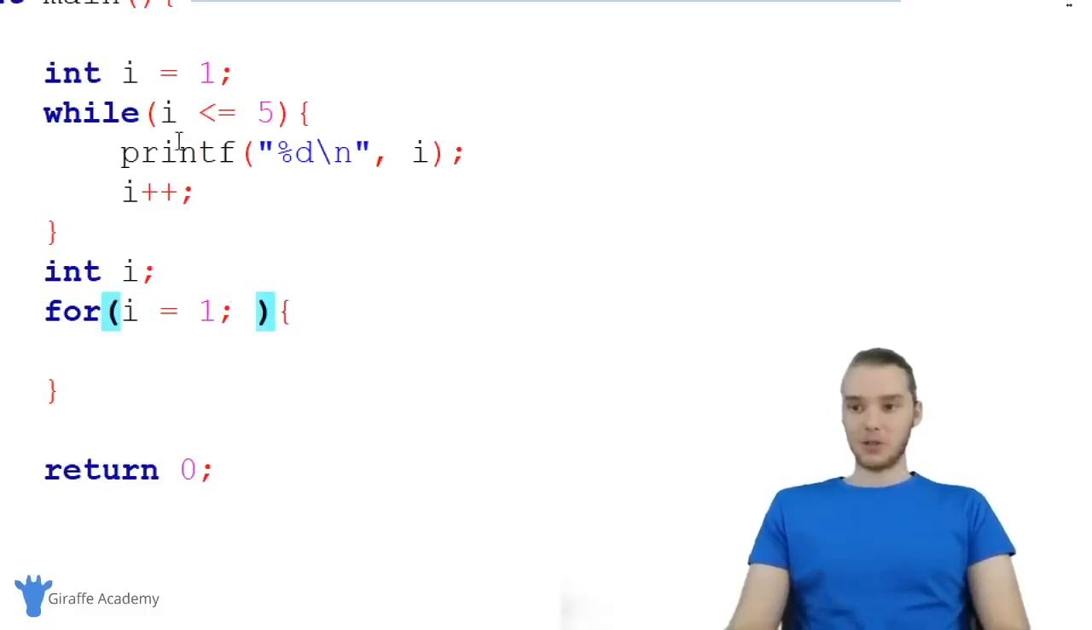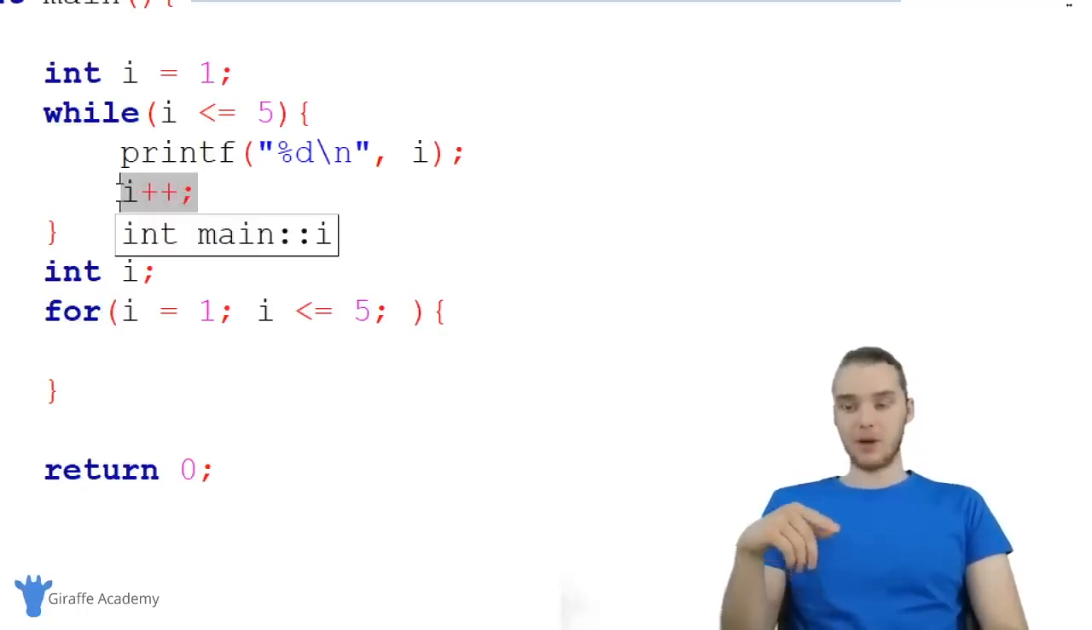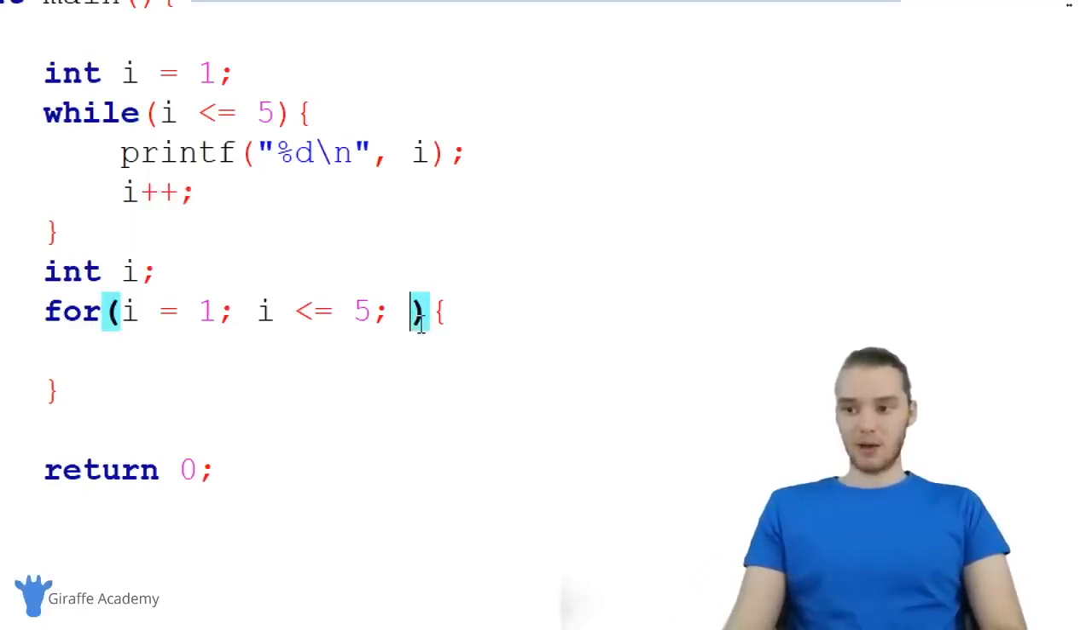The next thing I want to do is include my looping condition. Up here we have i is less than or equal to 5. That's our condition. I can put the same thing down here, so I'm going to say i is less than or equal to 5. The third thing I want to do is increment i. You'll notice down here, every time we go through this loop, we're incrementing that variable i. I'm going to do the same thing over here in this third section.